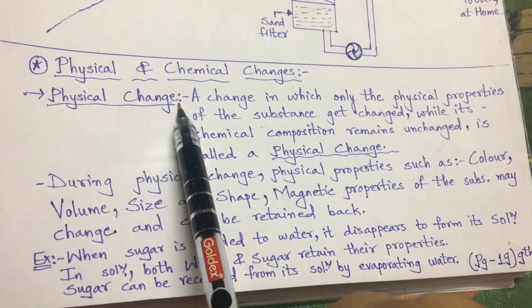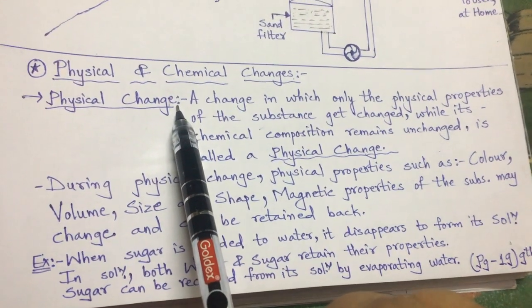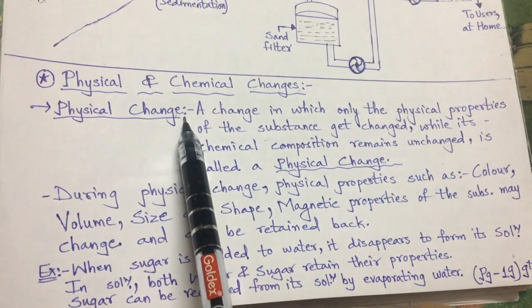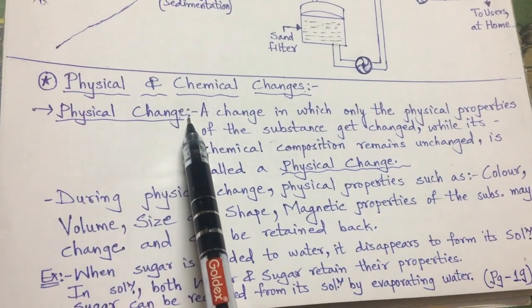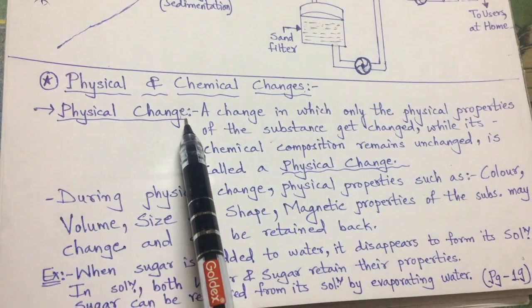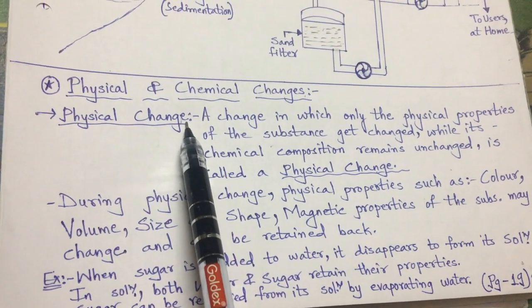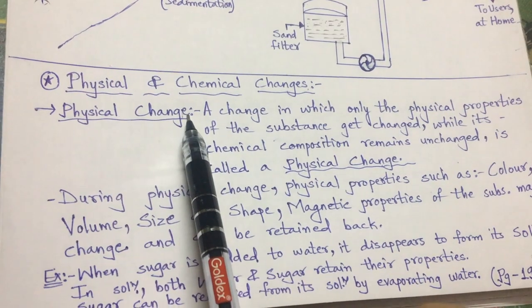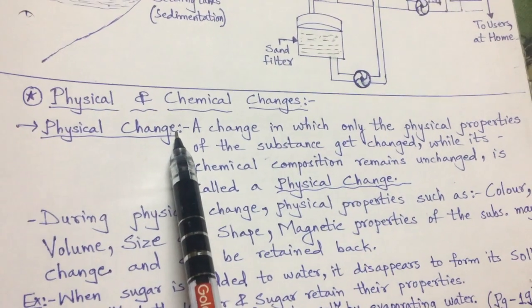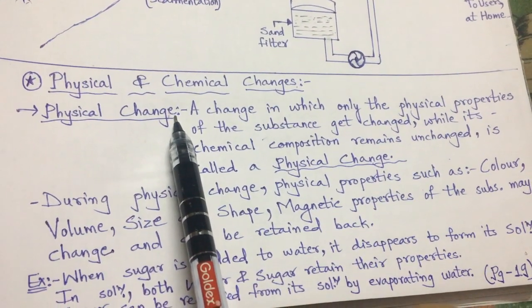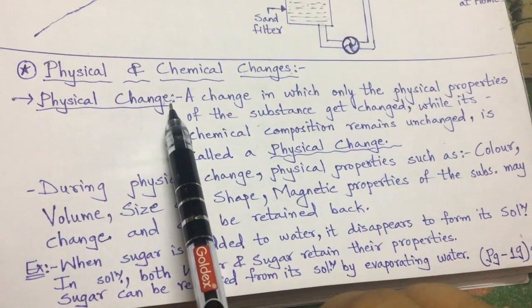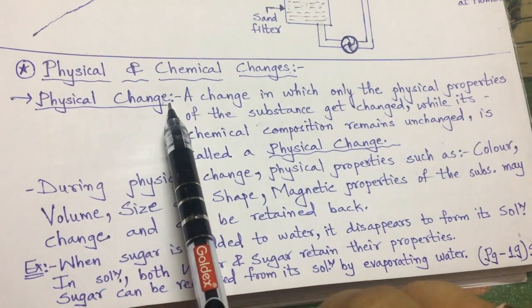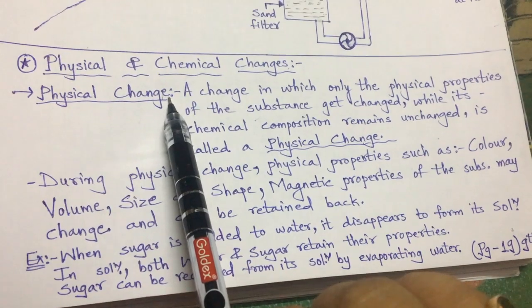So in these changes, we see that only the state of matter has changed, but no other property of water is changing. Right? Water in ice form, water in vapor form, and water in liquid form. So its physical state is changing, but no other change is found in the water.